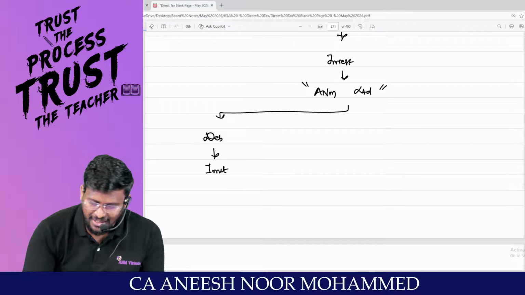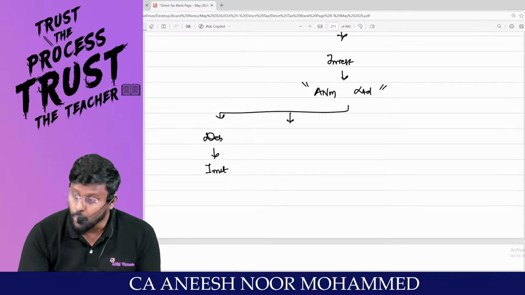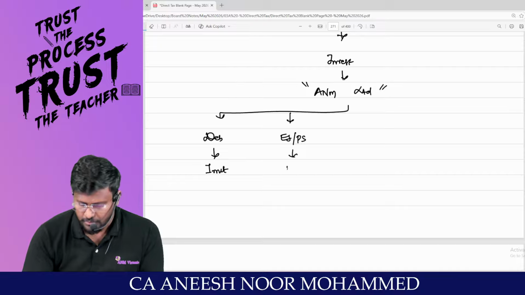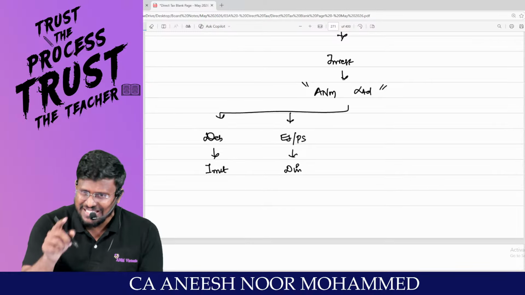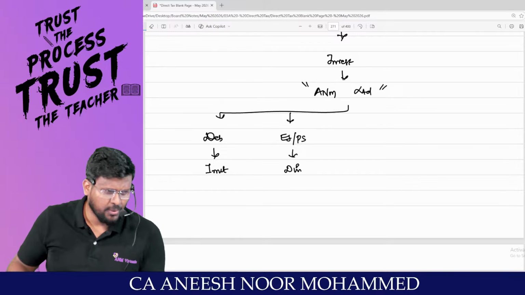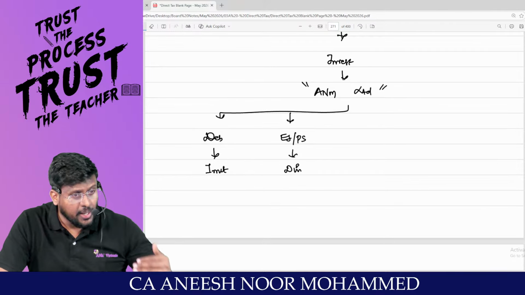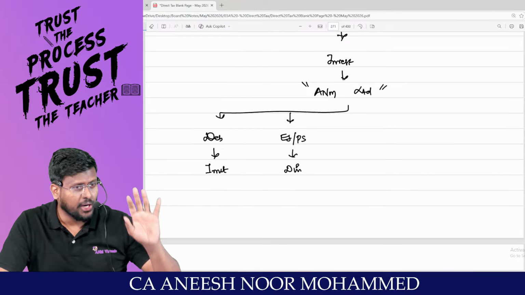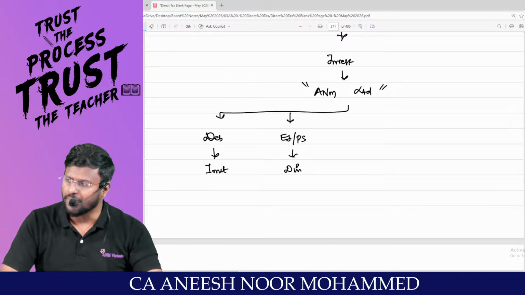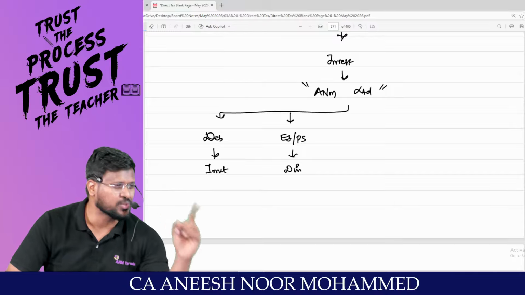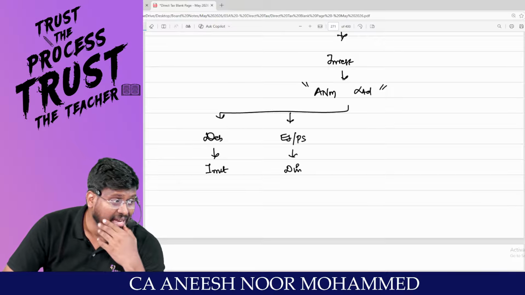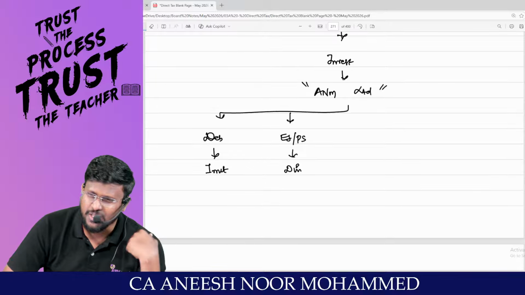Suppose you have not invested in the debentures of ANM Limited. You have invested in the equity shares or preference shares. If you invest in equity shares or preference shares, you will get dividend. This dividend is an expense for the company. It will not be debited to the P&L account, but it will still be debited to the profit and loss appropriation account. Am I right? And it's an income to the shareholder. Dividend will always be taxable under the head income from other sources, under section 56(2)(i). Am I right? What the Income Tax Act is saying is that if a company is paying dividend, it's an expense for the company.